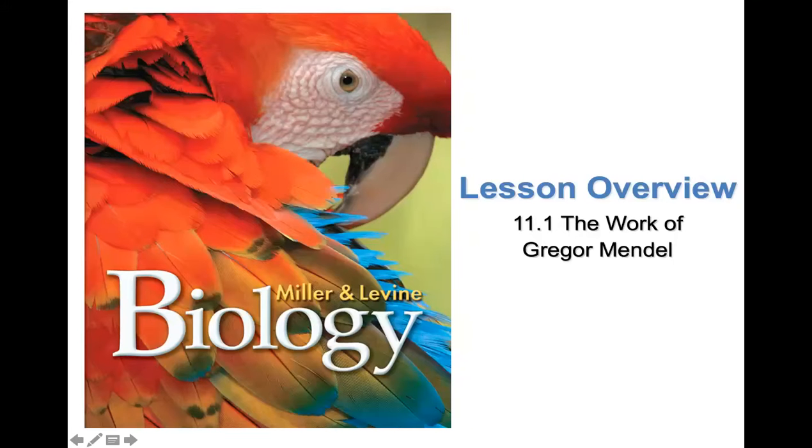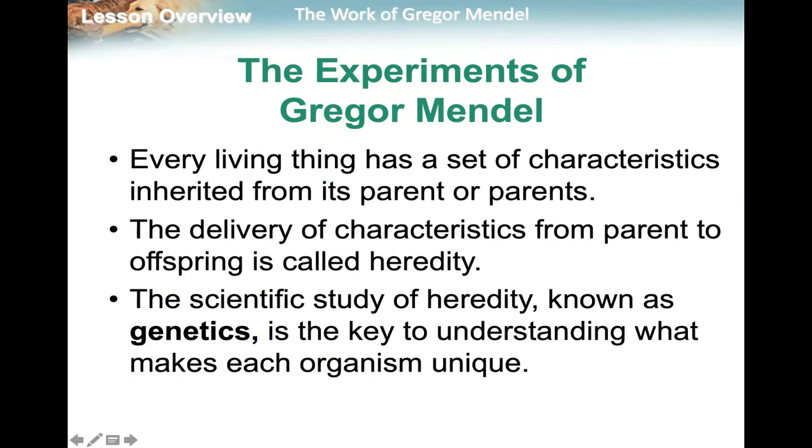Today, we're going to start our unit on genetics and genetic disorders. This will actually cover two chapters, chapter 11 and chapter 14. We're going to begin today with section 1 of chapter 11, and we're going to begin talking about the works of Gregor Mendel. Gregor Mendel was a monk who studied pea plants, and he is actually known for his study of genetics. He is what we would consider the father of modern genetics.